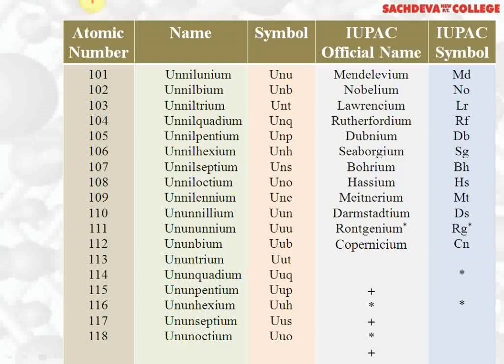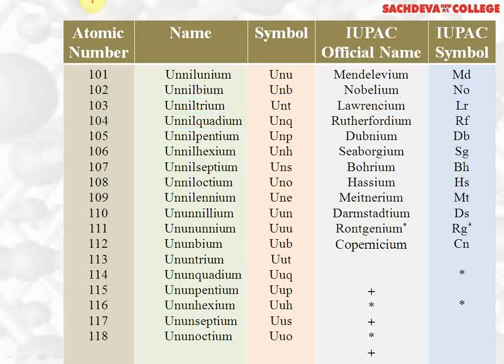Now using this, let's name these elements. 101 will be called unnilunium, symbol Unu. Mendelevium is the official name and the symbol is Md. 102 will be called unnilbium, symbol Unb. Nobelium is the official name and No is the symbol. 103, unniltrium, Unt. Lawrencium is the official name, Lr is the symbol.